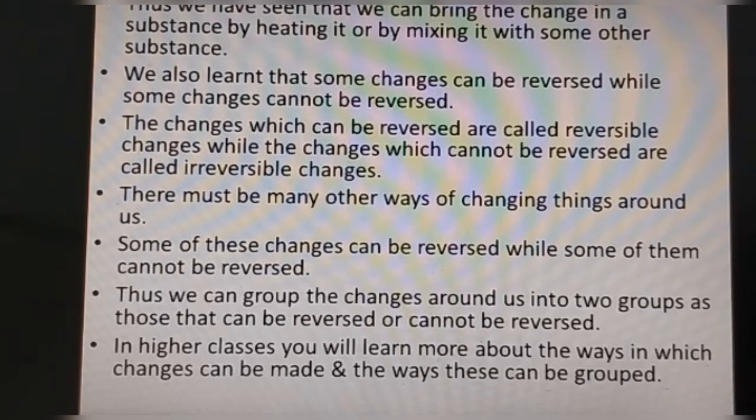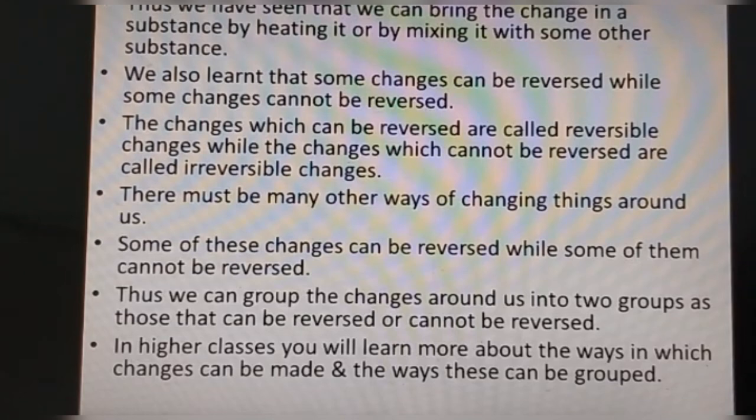In higher classes, you will learn more about the ways in which changes can be made and the ways these can be grouped. Now you can see here, when I burnt an incense stick, a certain chemical change has taken place, so it cannot be reversed. Changes are again of two types, chemical changes and physical changes. That we will study in higher standards, and I am not going to discuss it here.